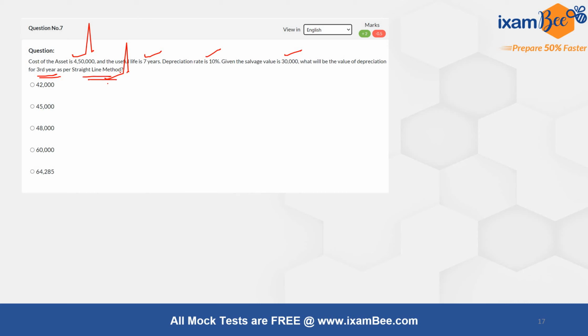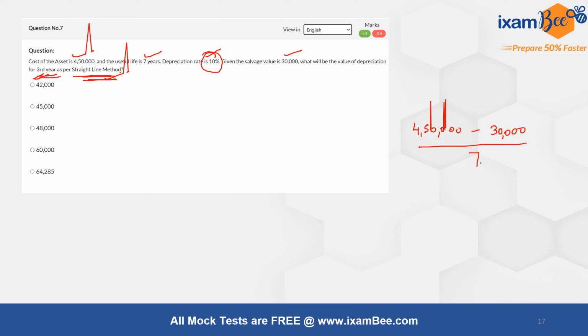It is a straight line method, and in straight line method we know that the depreciation is the same in all the years. Whatever is the amount that the company is consuming, we divide that by the useful life. So what is the amount of the asset? It is the 4,50,000, which is our cost, minus what we could get on salvage, that is 30,000, divided by the useful life, which is 7 years. Solving this will give me 60,000 per year. That will also be my depreciation for the third year. So the information here, 10%, is not useful.